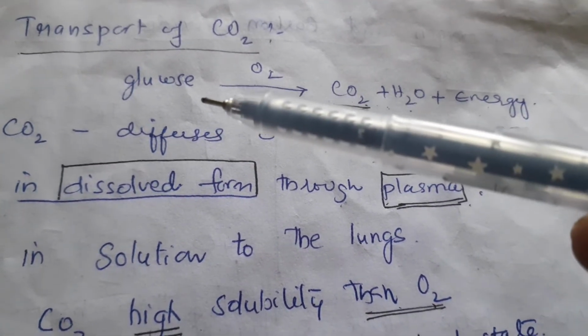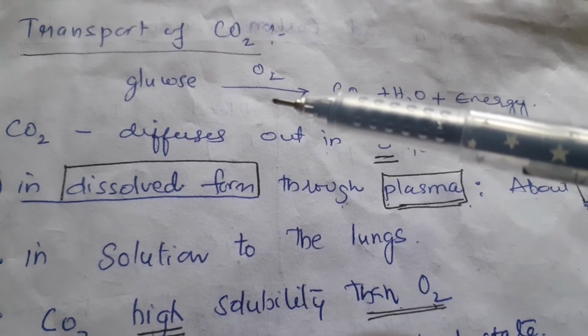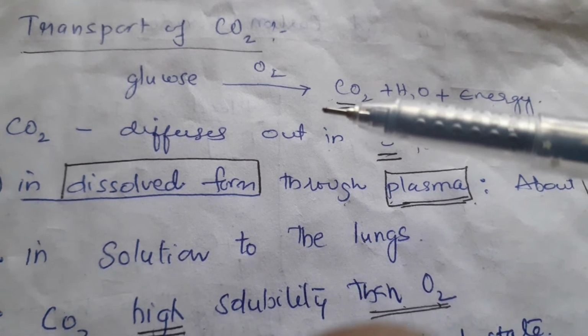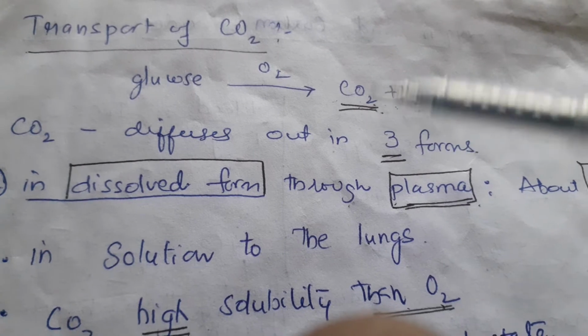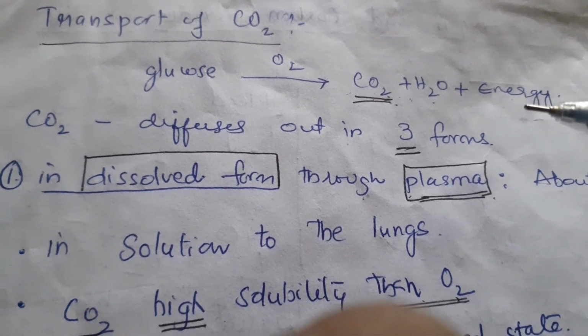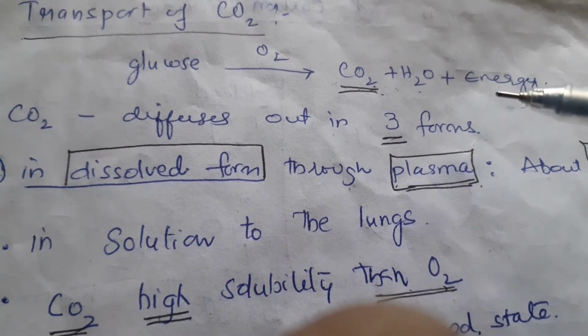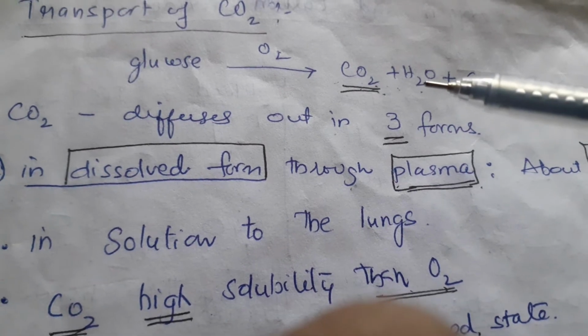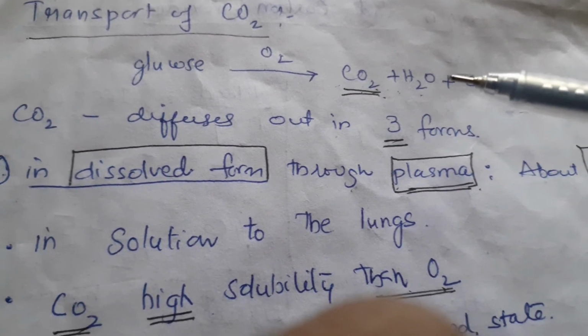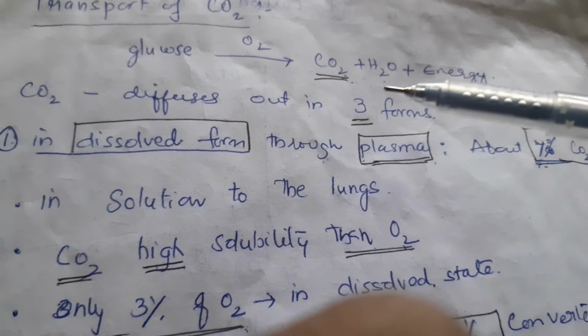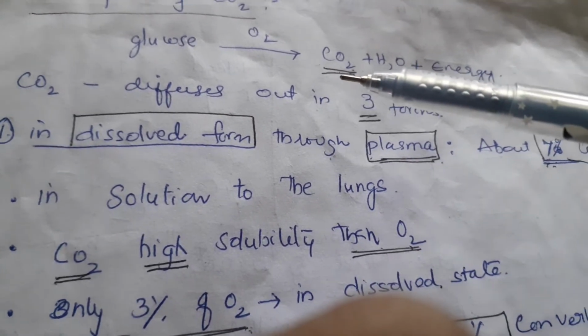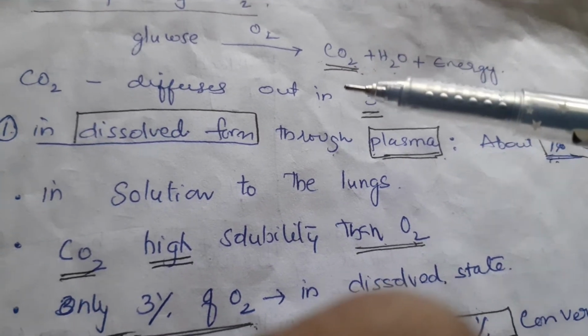First, in tissue, glucose will be oxidized and it produces carbon dioxide, water, and energy. Energy will be utilized for our daily activities. Water also is a metabolic water which can be utilized in our body, and CO2 has to reach the lungs and it should be expelled out.